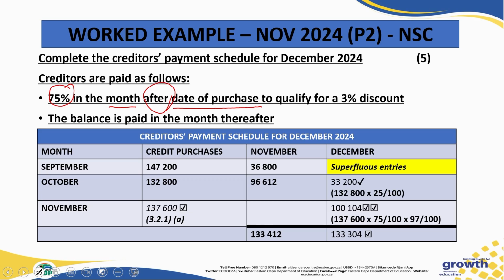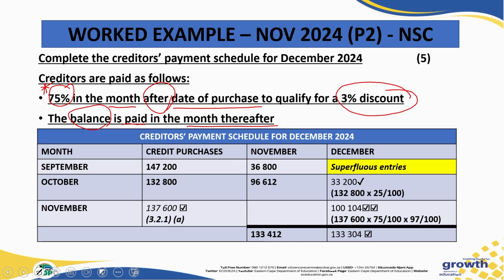And if we do that, the supplier gives us a 3% discount for paying the 75% of the purchase. The balance also, it states here, is paid in the month thereafter. So the 25%, meaning 100% minus the 75 that we see here, will be this balance that they are referring to here. That amount is then paid in the month thereafter.